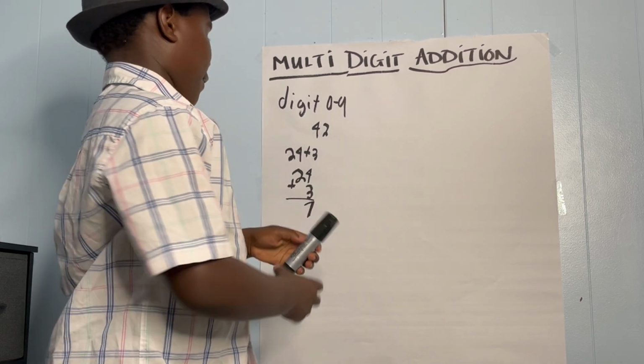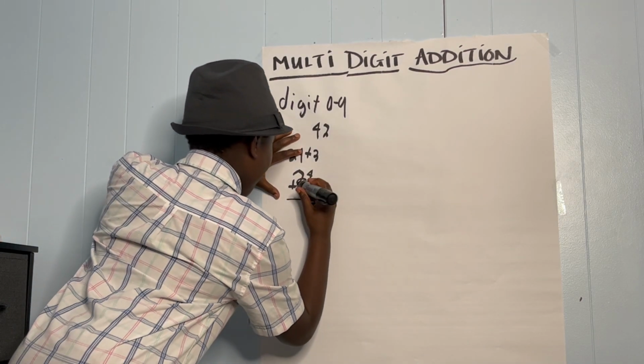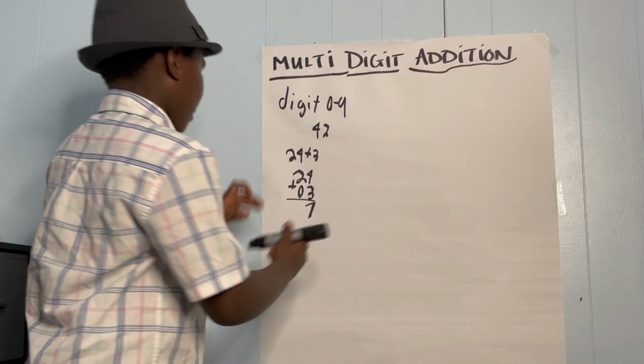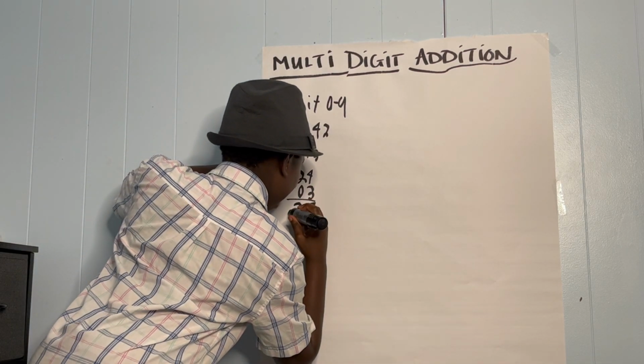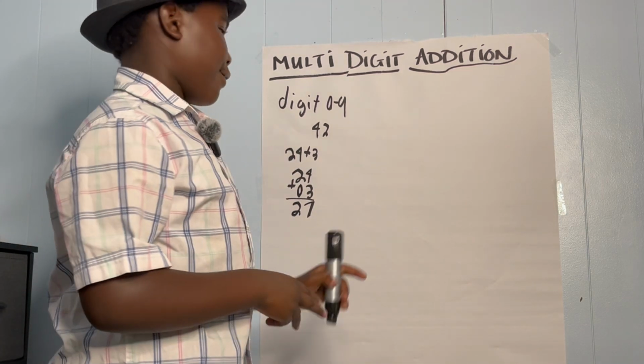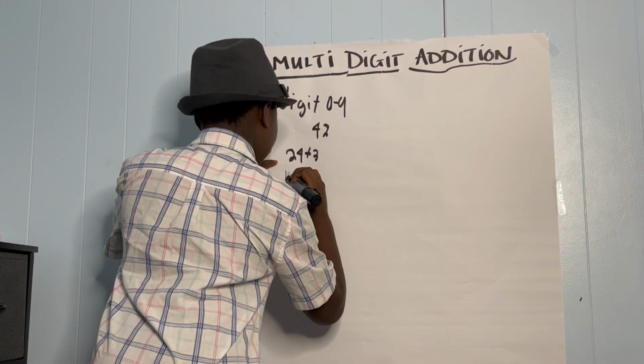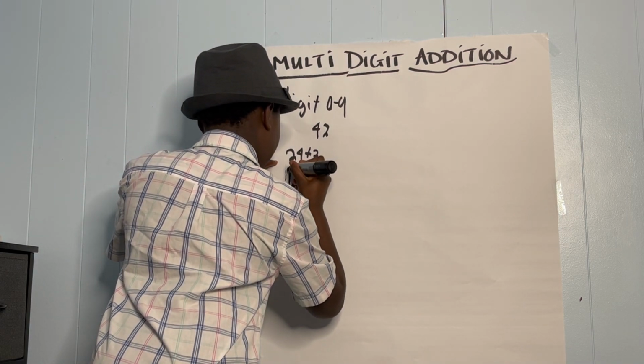And then you just have to add the 2. You can make a 0 right here to help you. 2 plus 0 equals 2. And you get the answer 27. That is our first example.